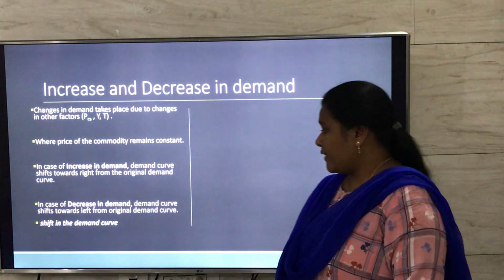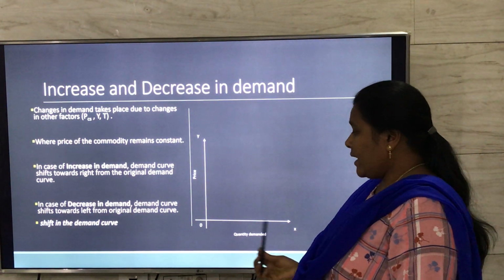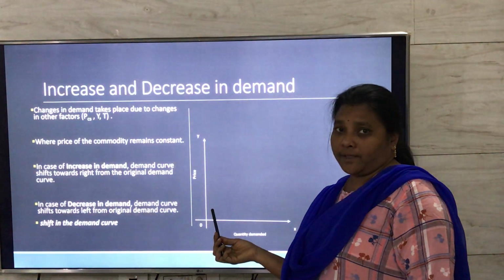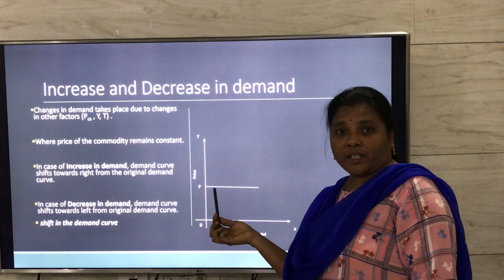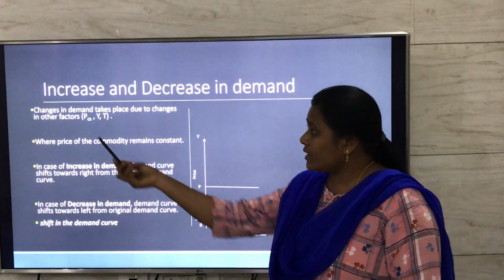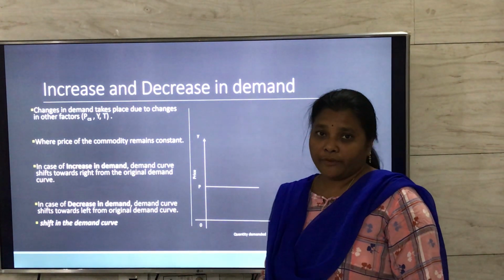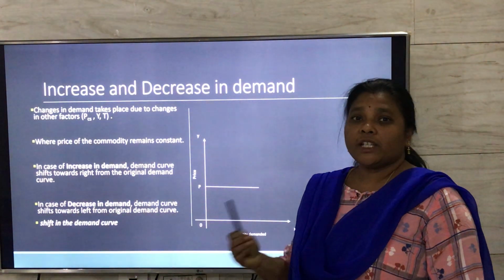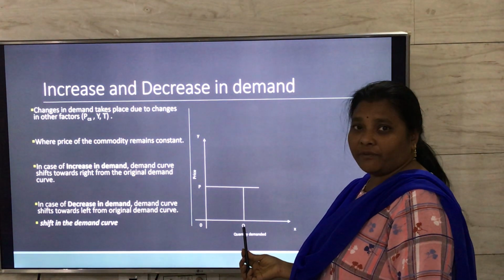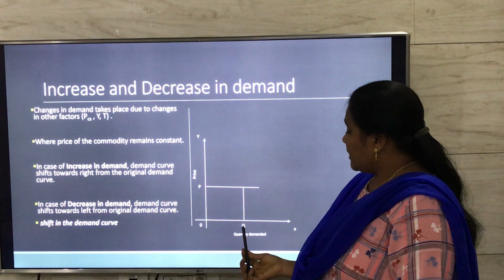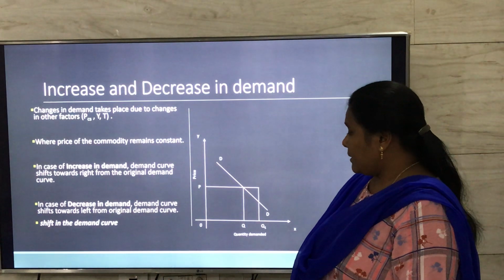Let us see this with the help of a graph, where quantity demanded is measured on x-axis and price is measured on y-axis. And we already assumed that price of the commodity remains constant. The change in demand takes place because of change in any of the other factors. We take an example of income. So initially, with the income the consumer is getting, the quantity demanded is OQ. And with this, we have the demand curve DD. DD is the initial demand curve.